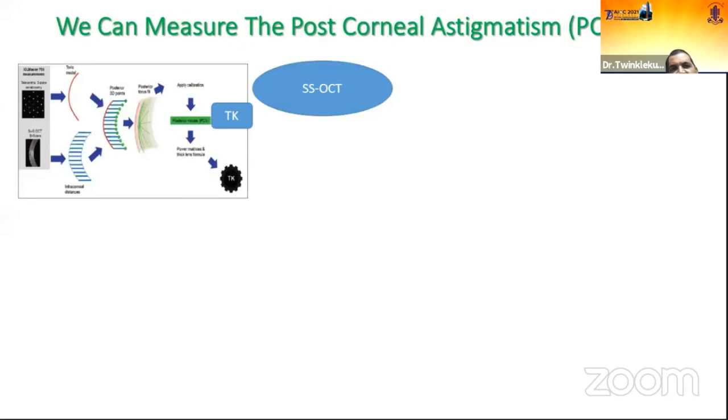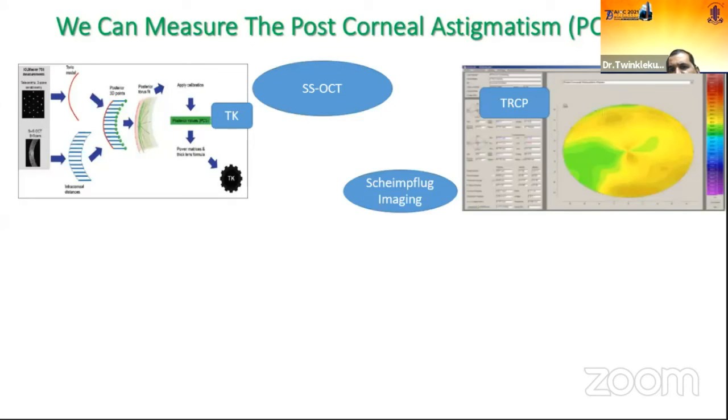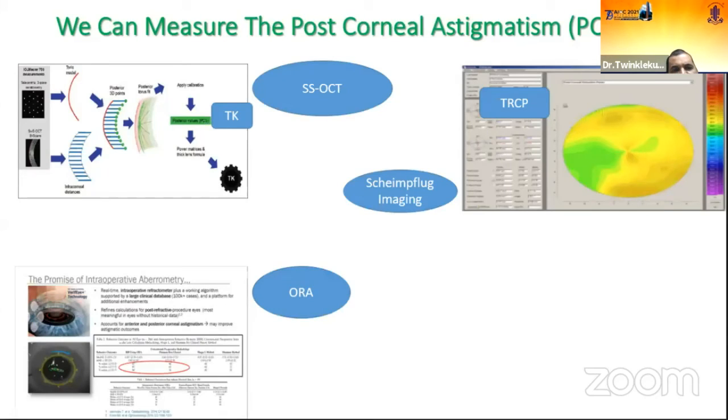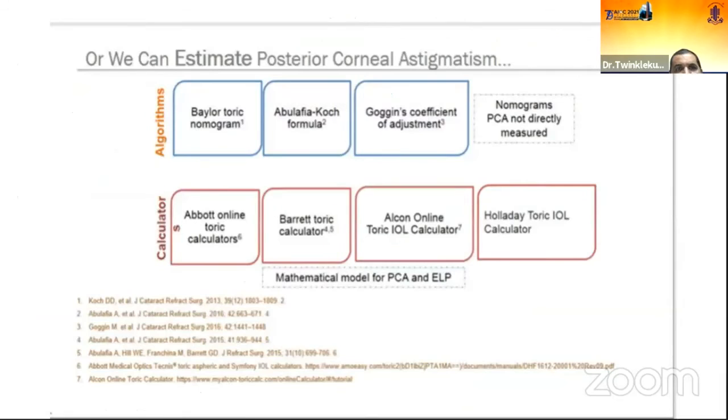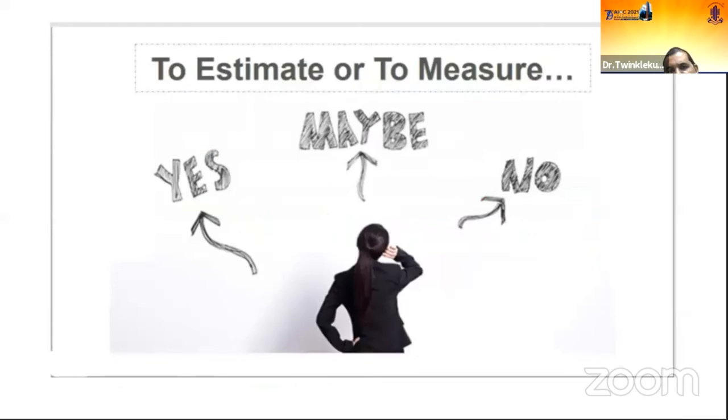SS-OCT by IOLMaster 700 gives the total corneal power. In the same way, Scheimpflug images by Pentacam give us the TCRP power. Intraoperative aberrometry (ORA) also gives us PCA values, and the Color LED Placido astigmatism display also gives our PCA values. Now we have two things. We are able to measure the PCA, and second, we have so many nomograms estimating the PCA powers: the Baylor nomogram, Abulafia-Koch formulas, Goggin's coefficient adjustment, and many toric calculators also incorporate these algorithms. Now we are confused whether we have to estimate or measure the posterior corneal power.